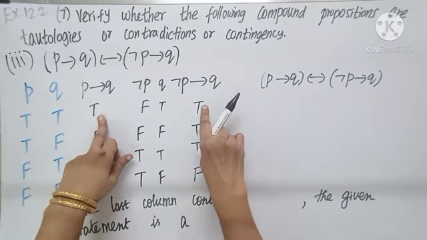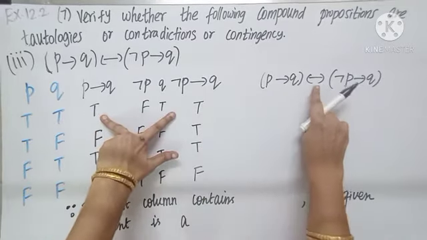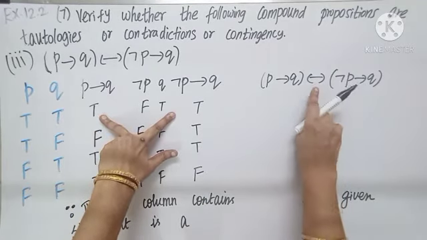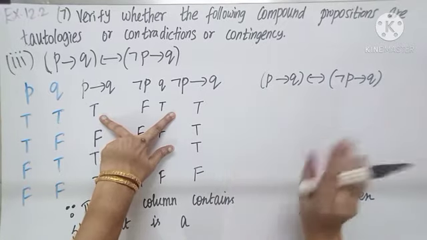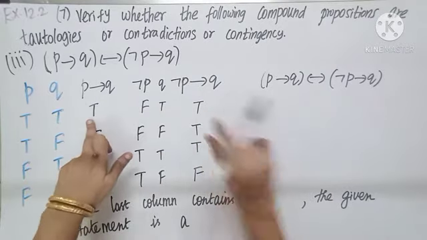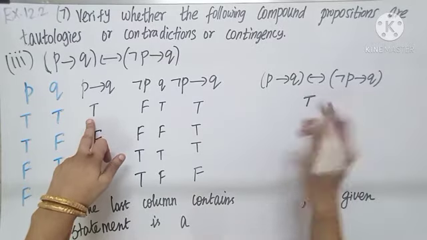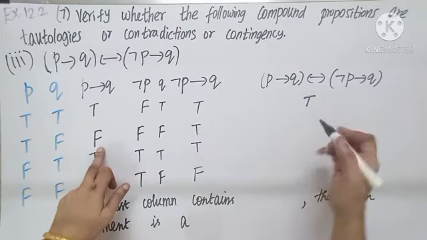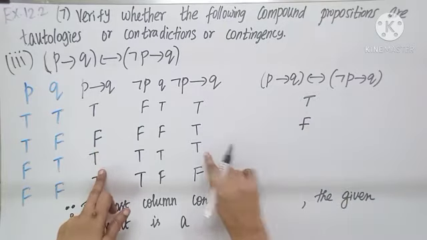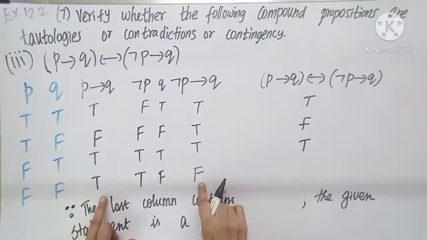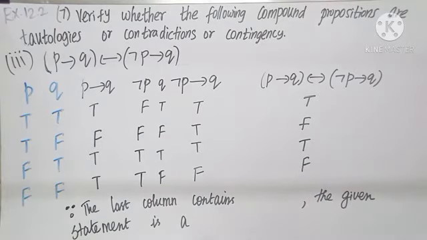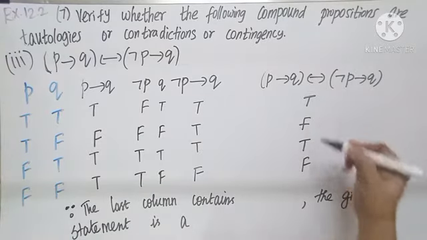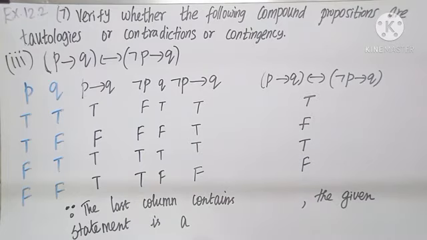Both together we must see for the biconditional. What does biconditional mean? Both are same, my answer is true. So TT, my answer is true. FT, they are changing, so false. TT, my answer is true. TF, they are changing, so my answer is false. Now, here I have T as well as F. So it is neither a tautology nor a contradiction.